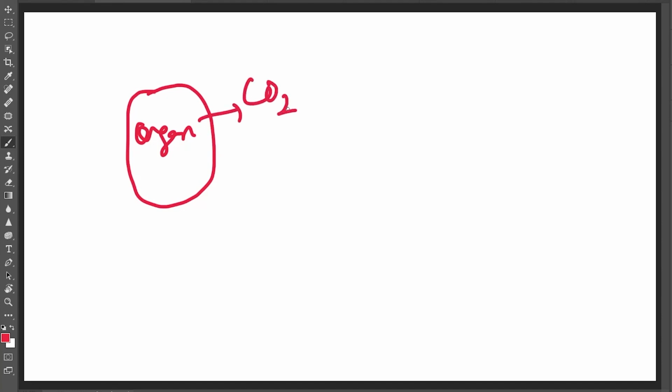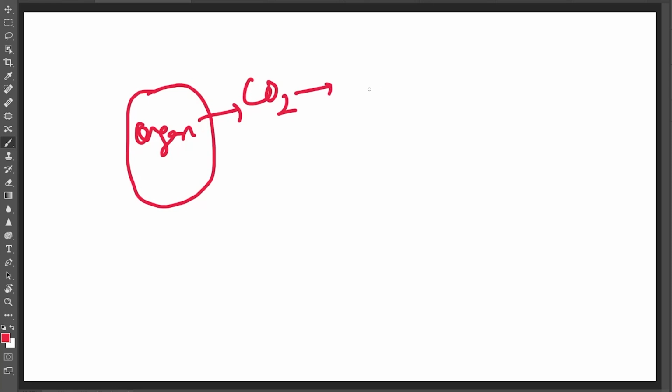Now let's see how carbon dioxide is transported. This is the body organ. Each cell releases carbon dioxide, and carbon dioxide is transported through the blood in different ways.